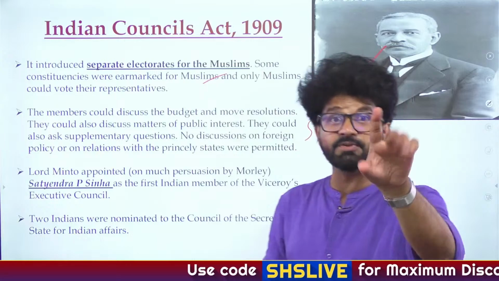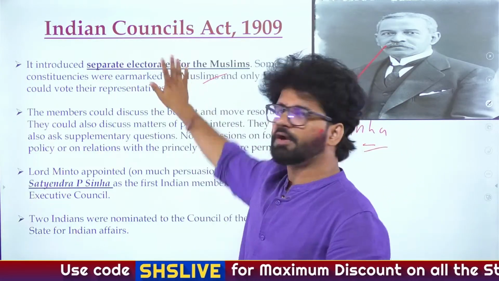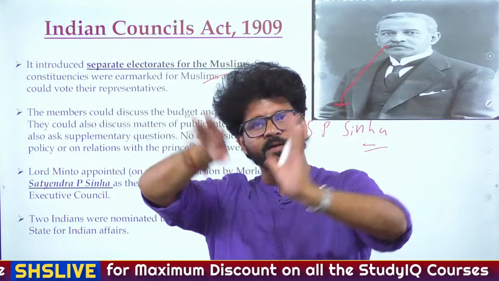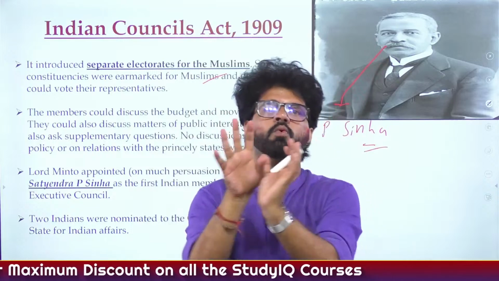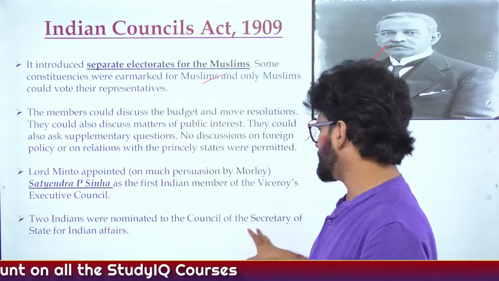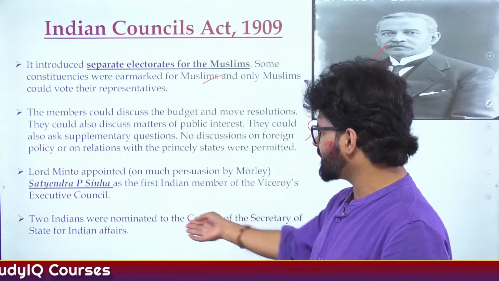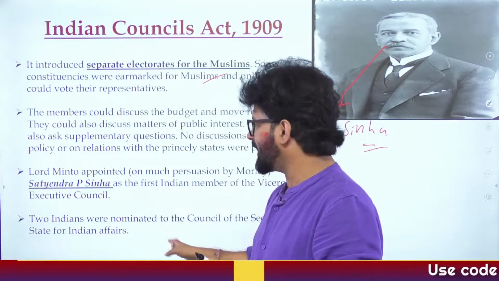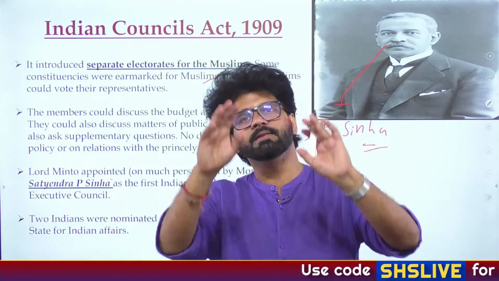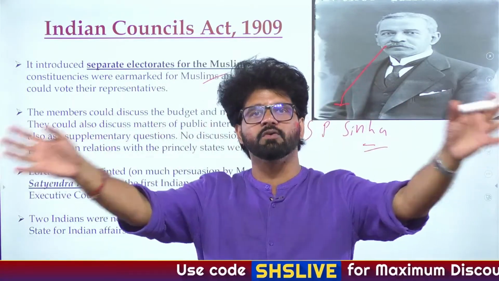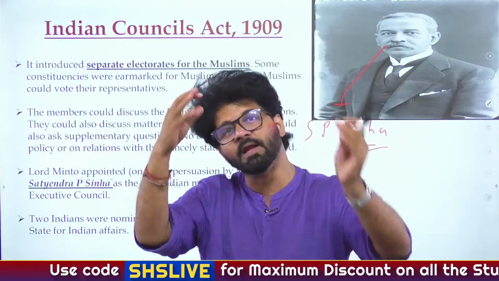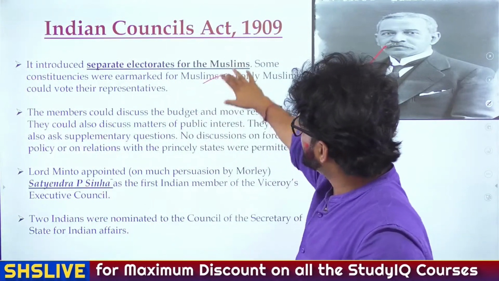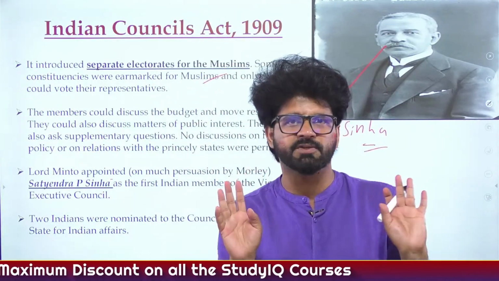Separate electorates for Muslims. These are very important provisions. Separate electorates for Muslims, and the first Indian member in Viceroy Executive Council. These are the 2 most important provisions which you have to keep in mind. Then in the Council of the Secretary of State, here also 2 Indians are nominated. That's fine, but real power is here. And then expansion of legislative council at center and provinces will keep on happening. That is also fine. But don't forget this separate electorate and Satyendra Prasanna Sinha.